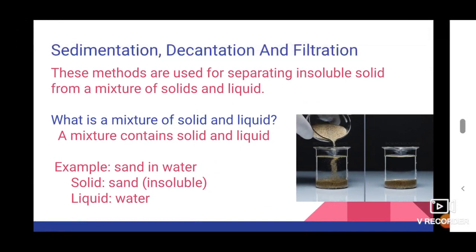So in today's class, we are going to discuss sedimentation, decantation and filtration. These methods are used for separating insoluble solid from a mixture of solid and liquid. What is a solid and liquid mixture? We already know what a mixture is. A mixture is a combination of different substances. If a mixture contains one solid and one liquid, it is known as a mixture of solid and liquid. Example, sand in water.